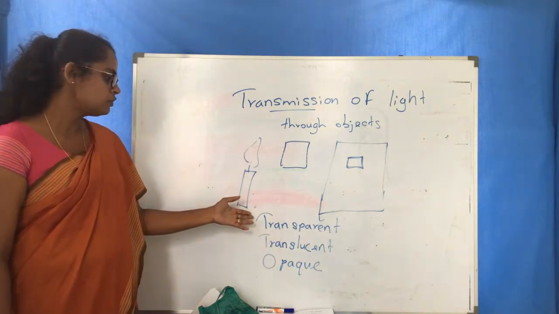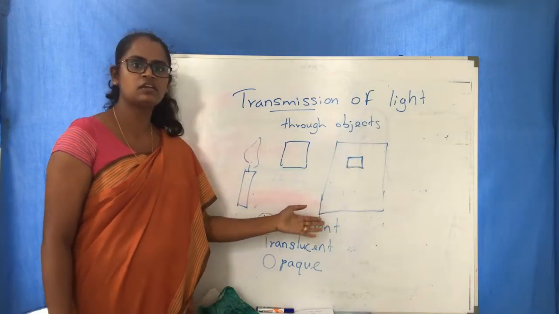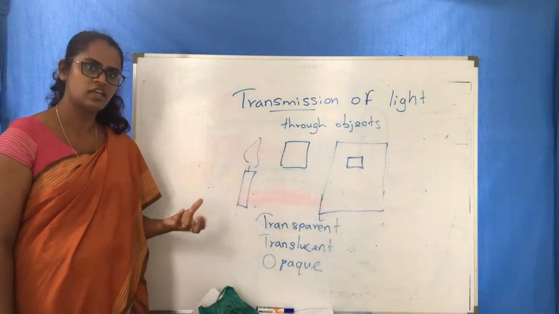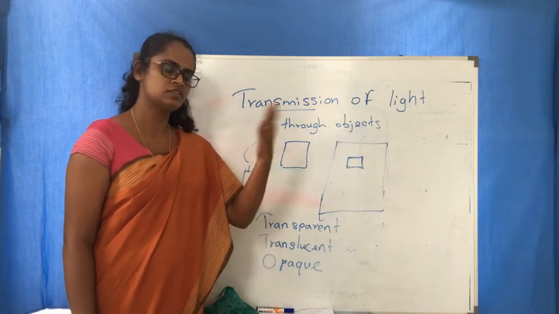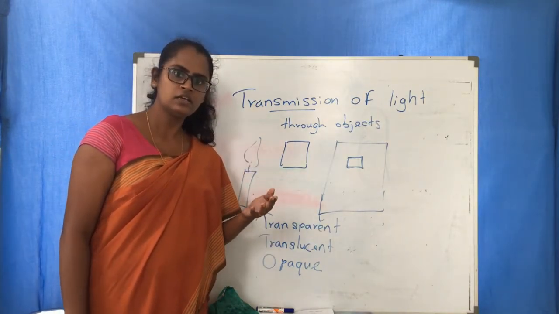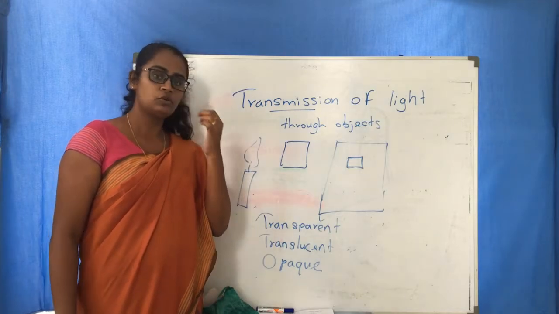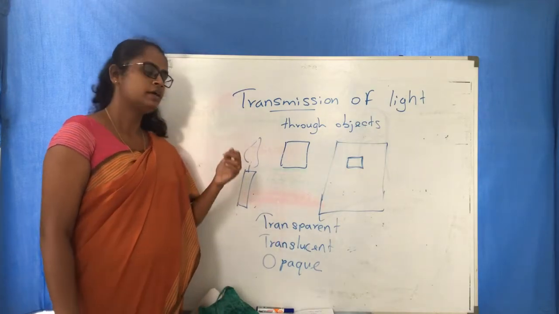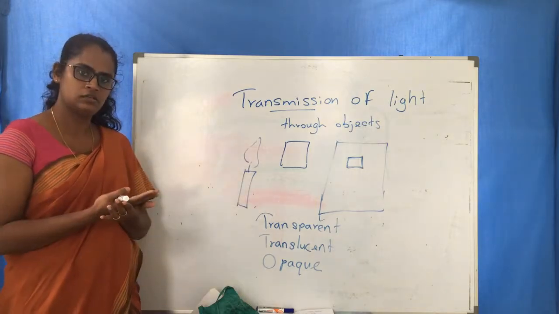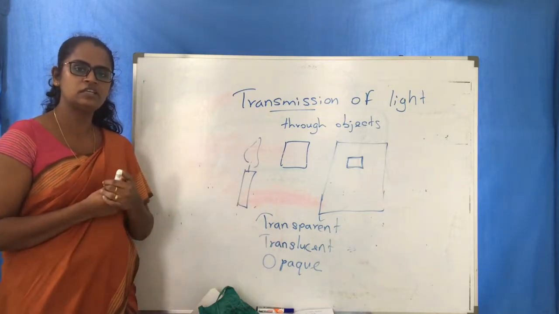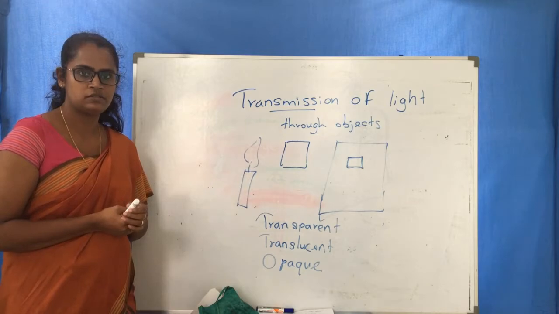I'll mention one or two for transparent objects. If we take a clear glass, it is transparent, we can see clearly. What we use for windows, yes, transparent. If we take a polythene, a colorless polythene, that is also transparent.